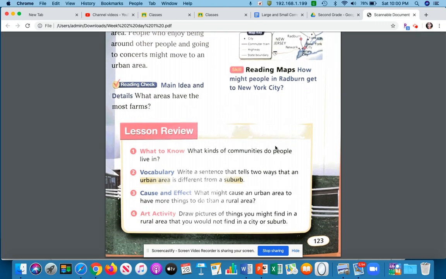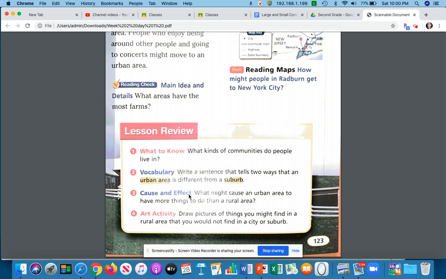The lesson review. All these questions I want you to answer independently in the Google Doc. It says what to know. What kinds of communities do people live in? And we can think of a few right off the top of our head when we go back to the first page. Vocabulary. Write a sentence that tells two ways that an urban area is different from a suburb. So how is New York City different from that area in New Jersey?